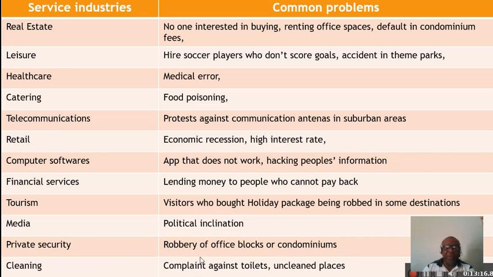So once you know that you're going to have all these problems, what are you going to do next? How would you try to mitigate or try to solve these problems? So this will be the exercise you have to do. You have to find out what should be the probable solutions to these problems in these segments. So imagine yourself that you are working in one of these segments, and then the probable problem will occur on this side. So what are you going to do to solve this problem or these problems?